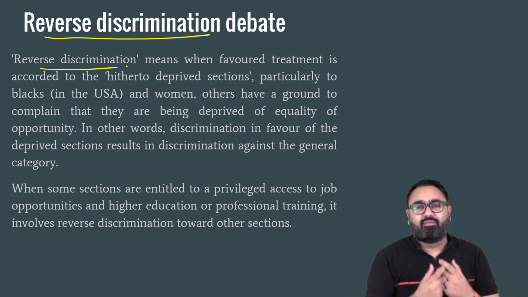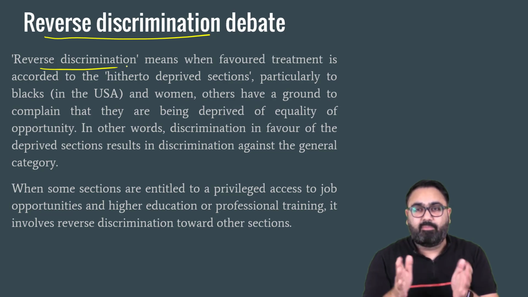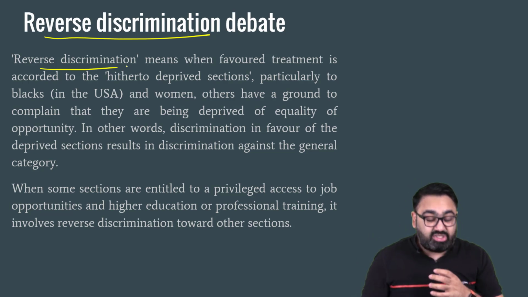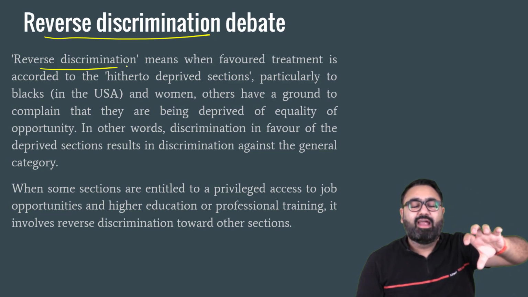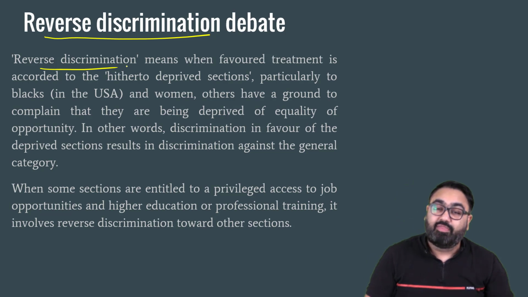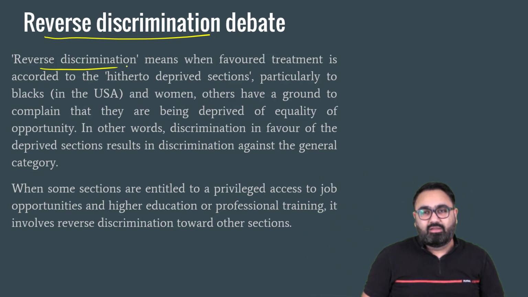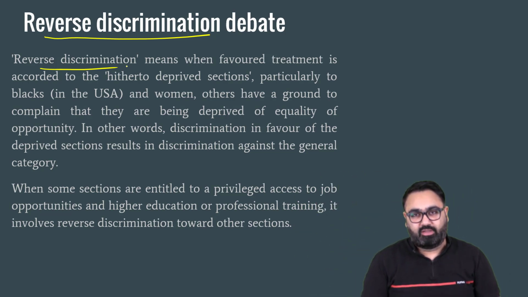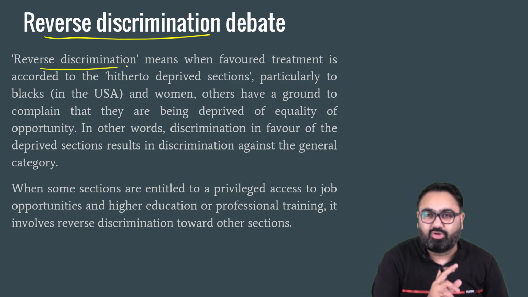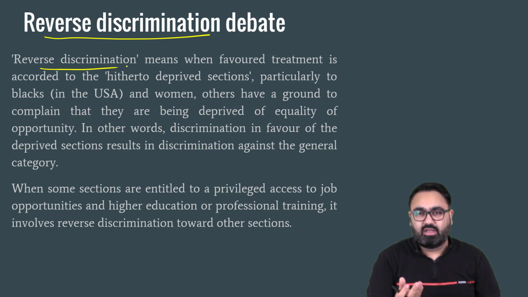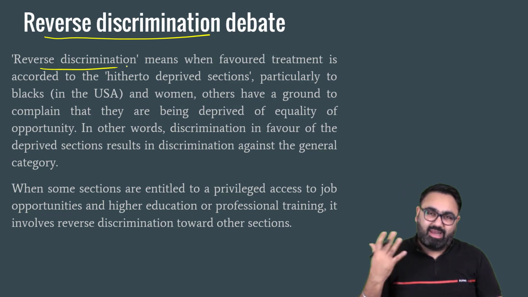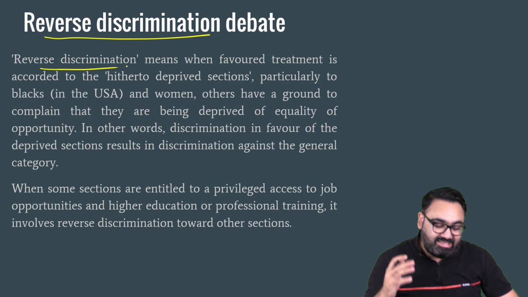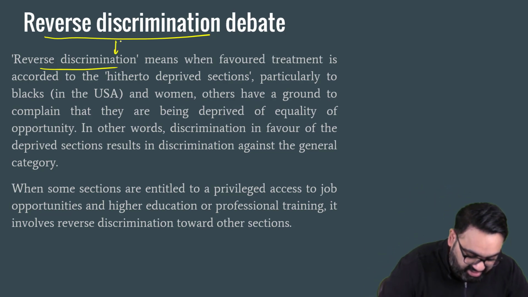This is the argument given by people who talk about reverse discrimination. That you are still not bringing equality in the society. You are still specifically pushing certain sections of the society, and maybe after 100, 200 years, then you have to again reverse the cycle. So when exactly are we going to achieve equality? If 200 years ago a certain section was discriminated against, now you tell them that now you'll have an upper hand and others will have a lower hand, and then again you will keep on reversing this. That is the entire debate around reverse discrimination.